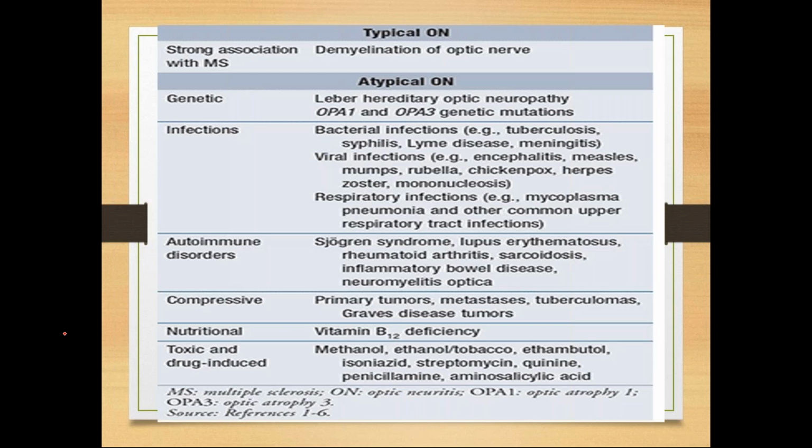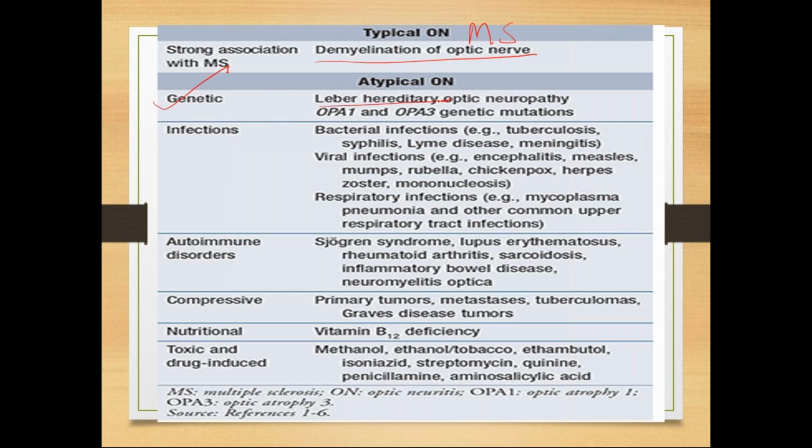So there are two types of optic neuritis. The first one is typical and the second one is atypical. Coming to typical, it is always associated with multiple sclerosis and demyelination of the optic nerve. You can see there is demyelination of the optic nerve in typical types. In atypical types, that is, which is not as typical as the normal optic neuritis, in that you can see